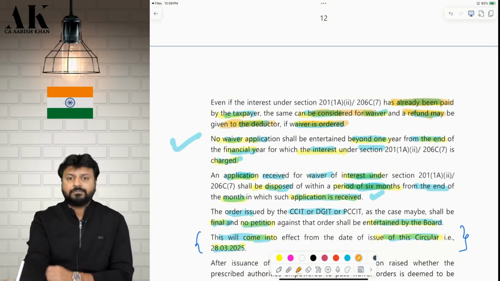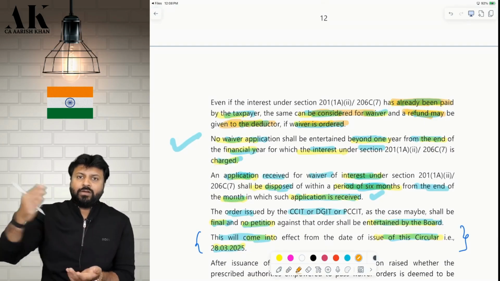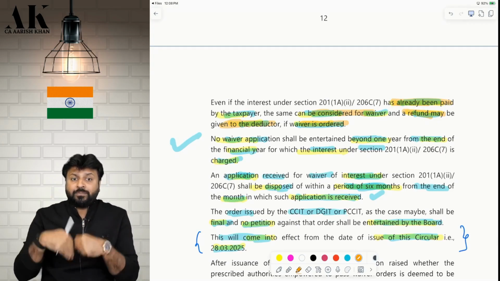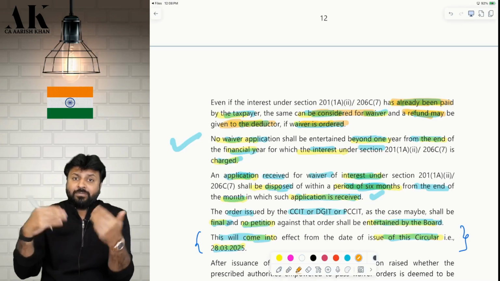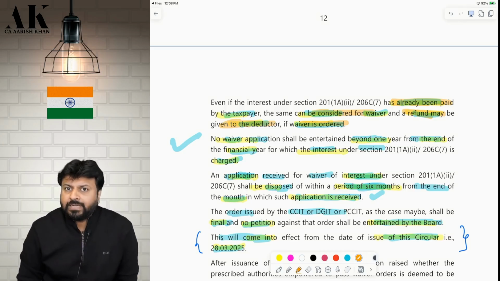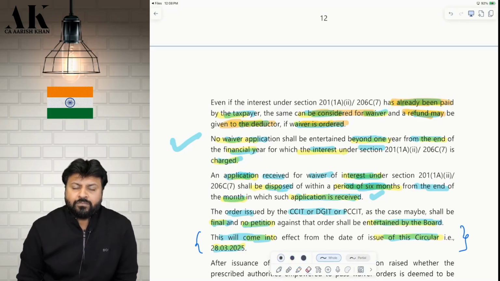Please check, there might be two cases. You have got the notice, you have not yet paid the interest, so they will waive your interest. You have got the notice, you have paid the interest, now you can make an application for refund, so they will give you refund also. So if you have not paid, they will waive your interest. If you have already paid, they will waive your interest and will give you refund also.